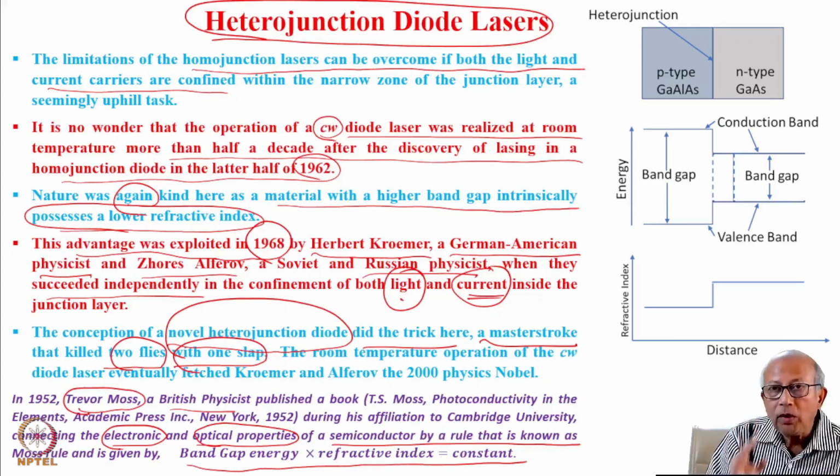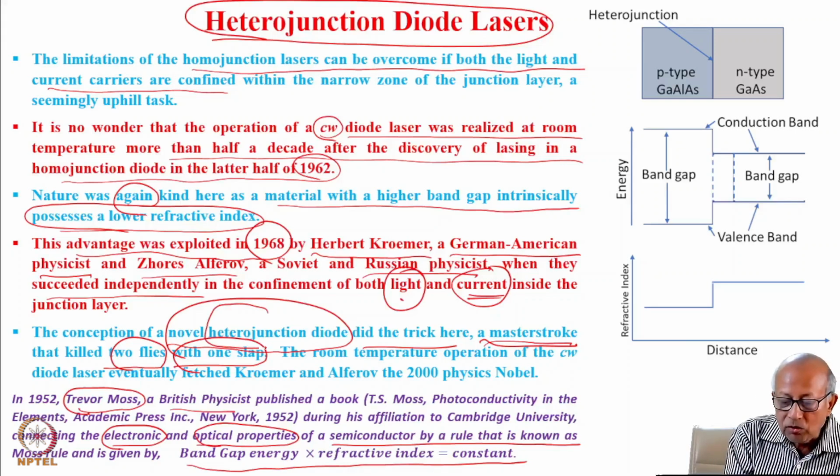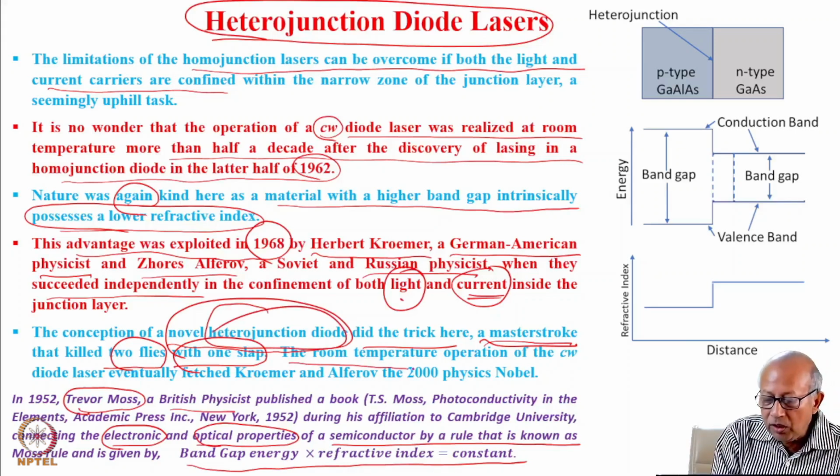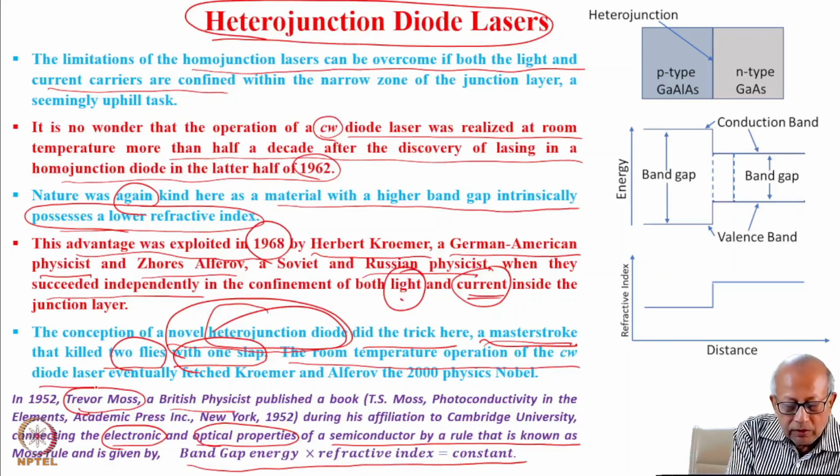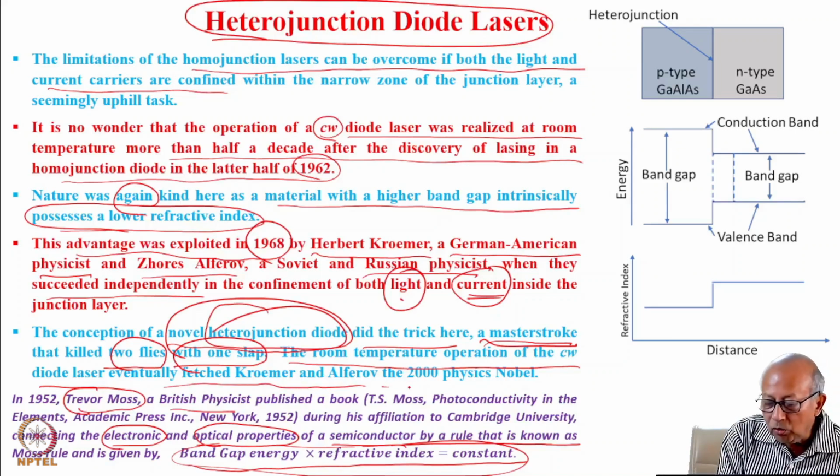Both the problems, confinement of light and confinement of charge carriers, could be solved by just one master stroke, the use of a heterojunction diode. The room temperature operation of the CW diode laser, which was possible with this exploitation of this rule, eventually fetched Kroemer and Alferov the 2000 Physics Nobel Prize.